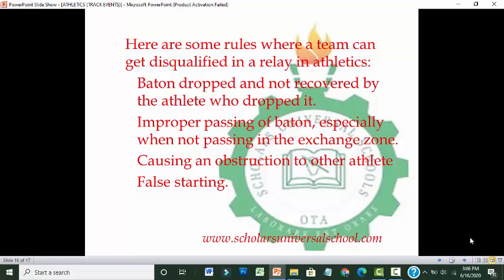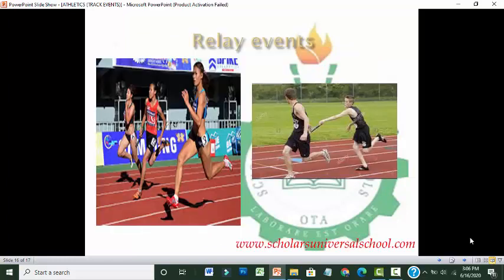If the runner that is supposed to collect the baton leaves the exchange zone to collect it, the whole team will be disqualified. Causing an obstruction to other athletes leads to disqualification. And false starting, starting without the go signal, will lead to disqualification of the whole team.